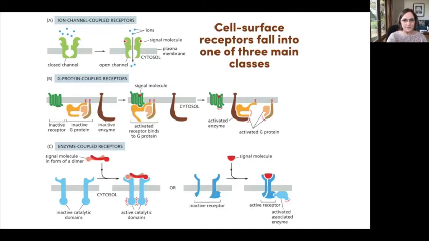Later in the talk, I'll just mention another class of receptors that are actually enzymes. The key distinction between these two classes of receptors is that G protein coupled receptors, as you might imagine from their name, execute their effects by interacting with these G proteins. Enzyme coupled receptors, as I'll talk about, also can interact with and mediate signaling through G proteins, but they're a little bit different, and we'll talk about how. G protein coupled receptors interact with what we call heterotrimeric G proteins, so I'll show you how those work.